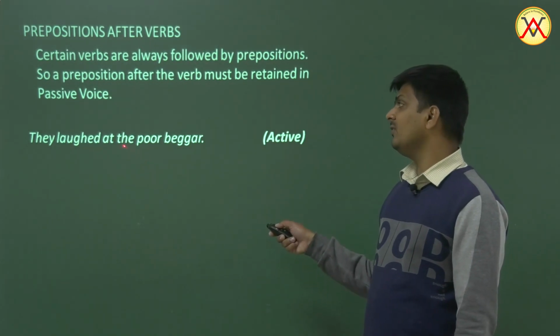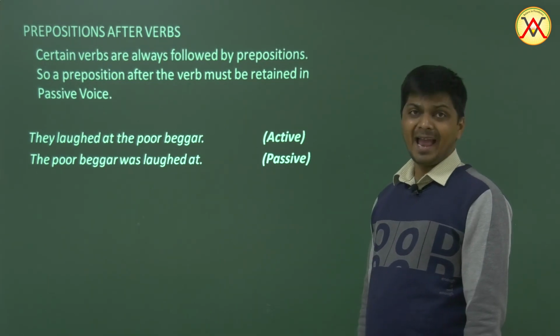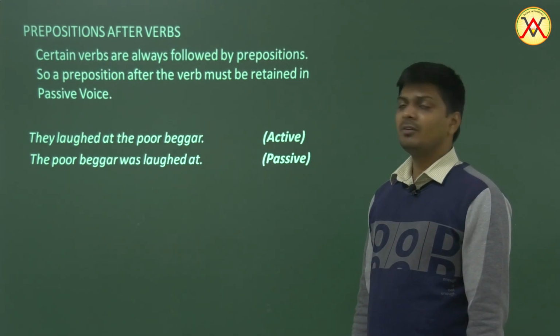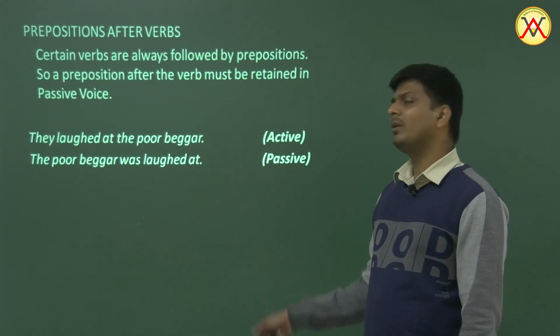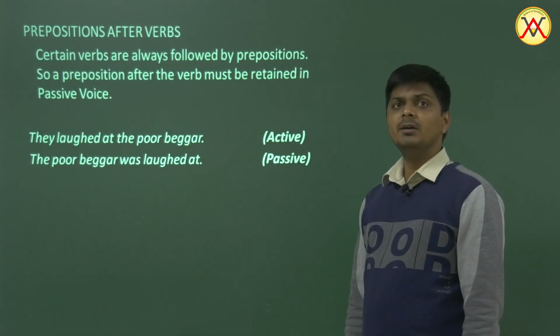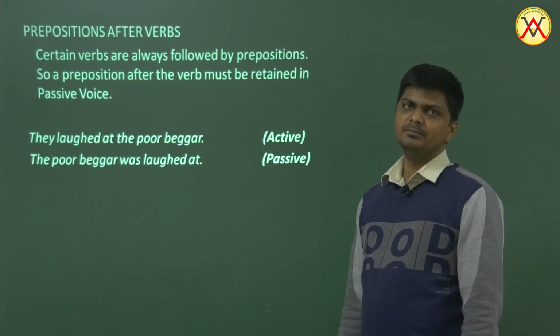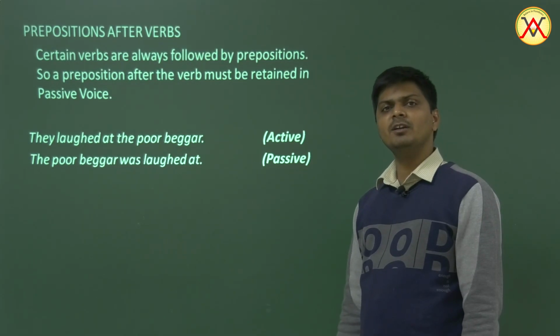Okay, so the object is the poor beggar. So the poor beggar was laughed, and at will follow. We can't omit this at. It must go with laugh. The preposition that follows the verb in the active voice will follow the verb in the passive voice too, no matter how awkward it may seem.